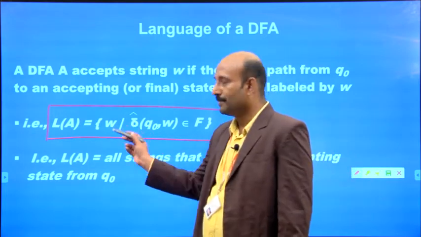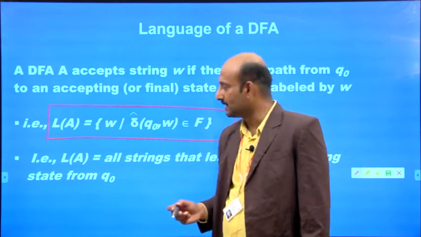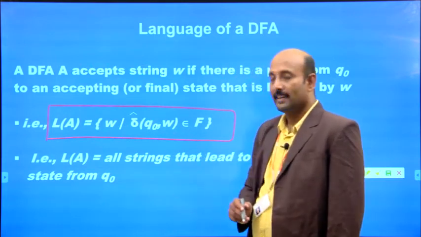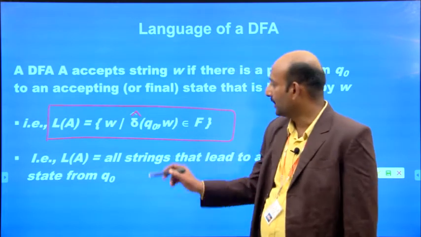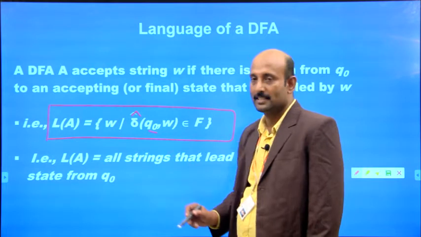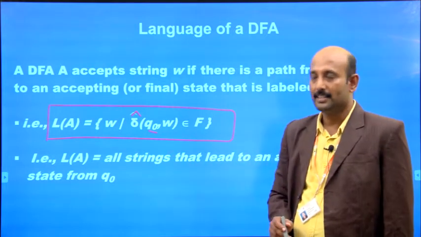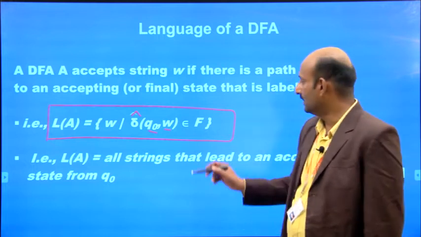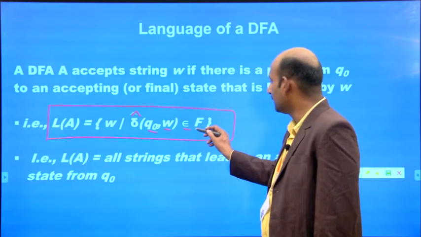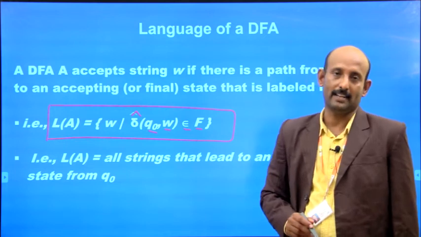W represents the strings, where delta-hat is the mapping function, Q0 is the initial state, and for the input string W the result is in the subset of states called the final states.